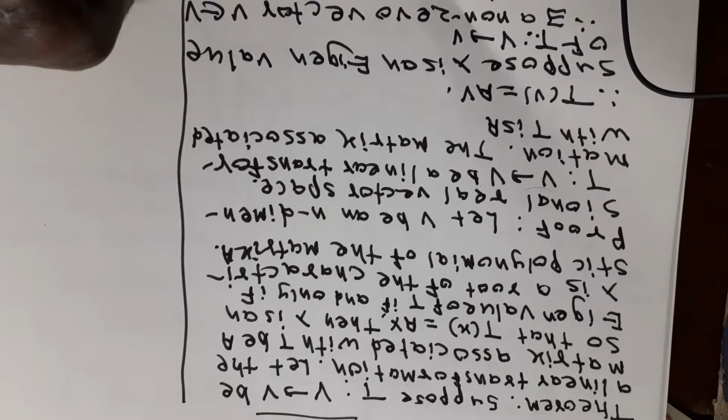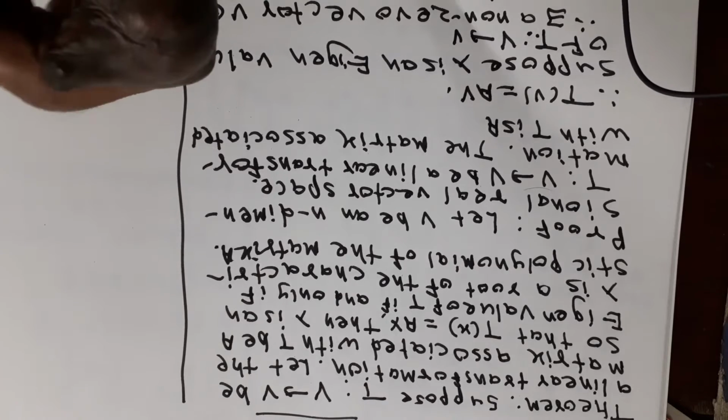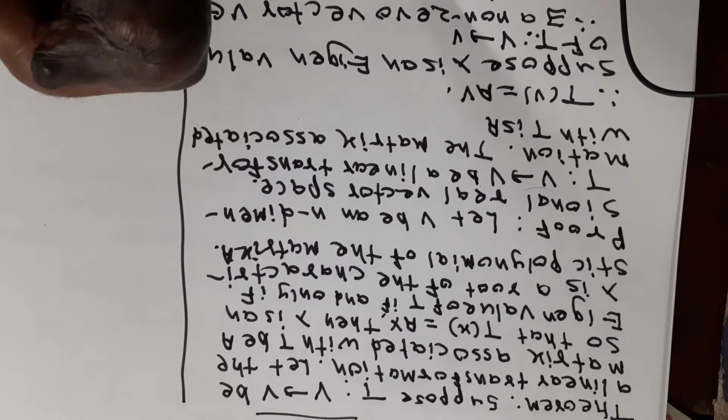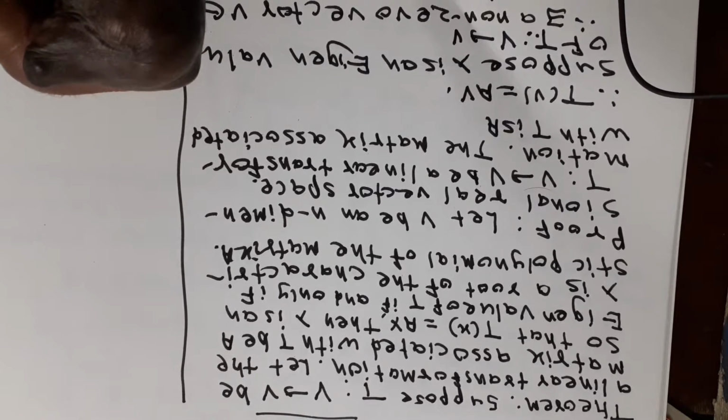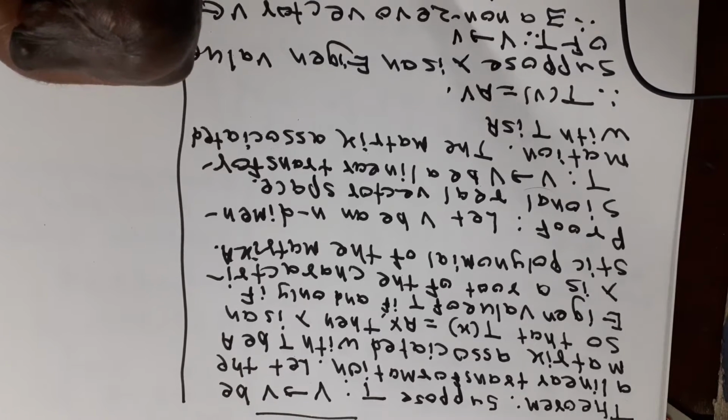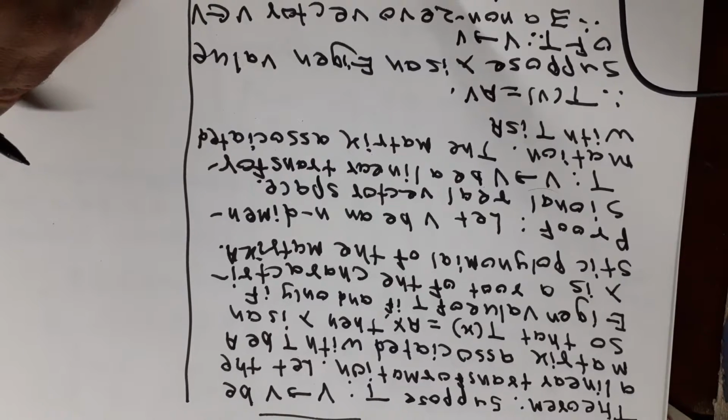the matrix A. Here T from V to V is a linear transformation and the matrix of T is A. That is, T of x equals Ax for all x belonging to V. Then lambda is an eigenvalue of T if and only if lambda is a root of the characteristic polynomial of the matrix A. Now look at the proof.